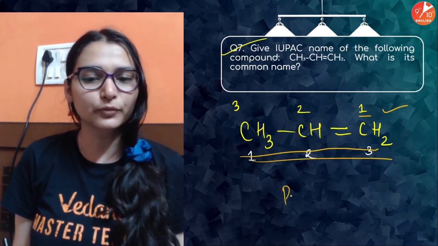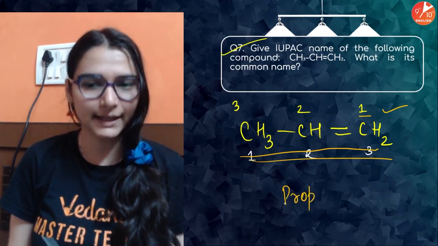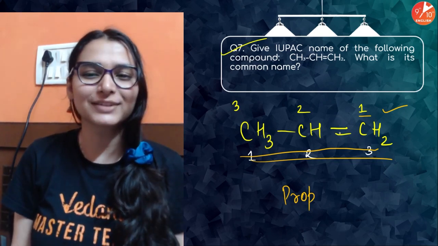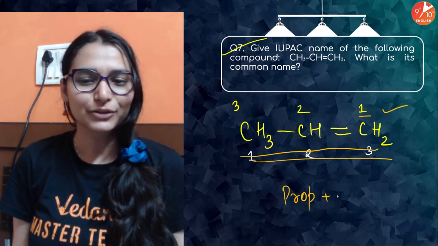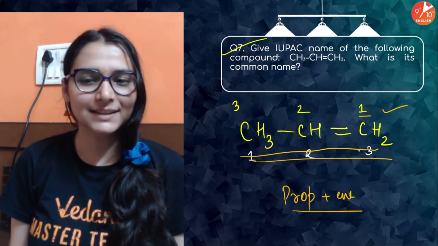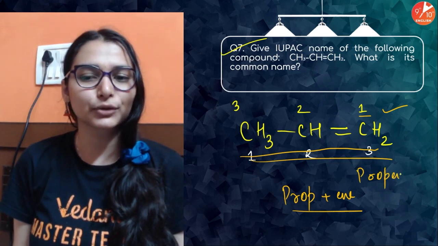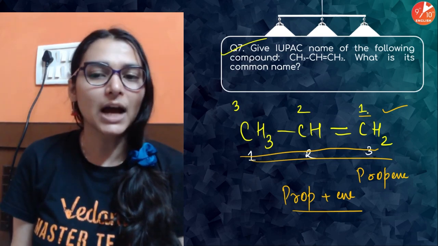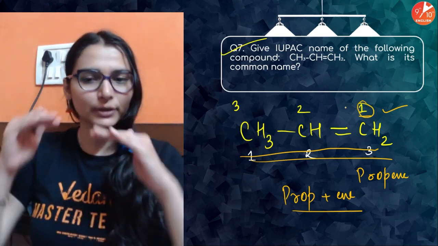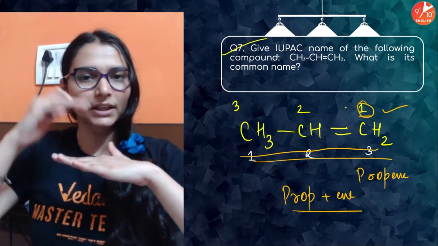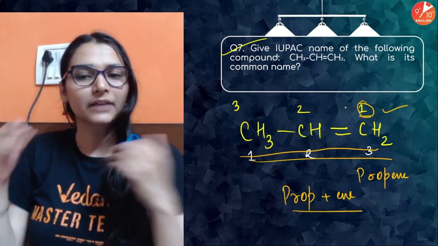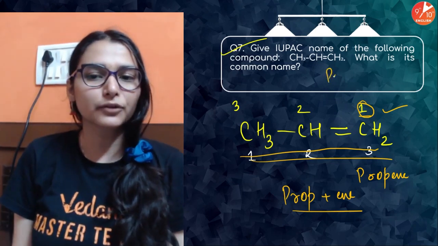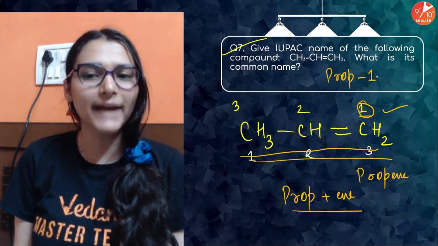Okay. 3 carbon atom word root is prop. ठीक है. Then there is the nature of bond. Carbon carbon bond is double bond, so that means it is from an alkene family. तो suffix क्या होगा? ene. है ना? This is simply propene. Now the thing is that you also need to mention the position of double bond in the IUPAC name. है ना? तो यहाँ पे देखो double bond is at the first carbon. Although it is between first and second carbon, but again we consider it as a lower number. है ना? We will call it that double bond is at the first carbon only because low rank is preferred. So we can write it is prop 1 ene.